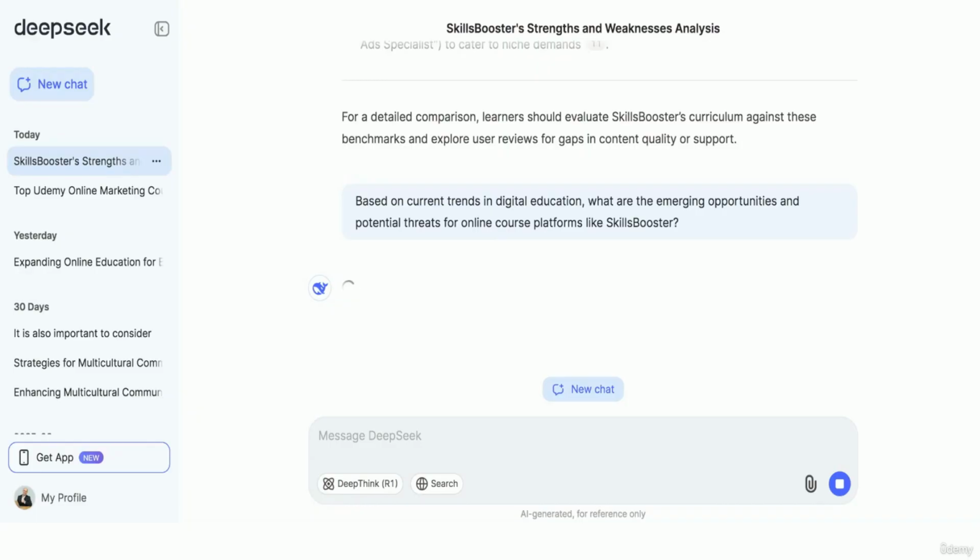In a few minutes, DeepSeek provides a list, so we will get the opportunities: rising demand for AI knowledge among non-technical professionals, trend towards short practical formats, demand for career certification, changes in Udemy algorithm in favor of new courses, and of course threats: growing competition from paid subscription models like Coursera Plus, declining attention to traditional non-interactive courses, etc. So let's see how it will work for them.